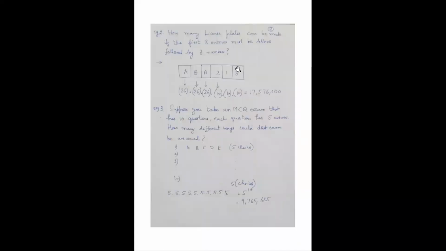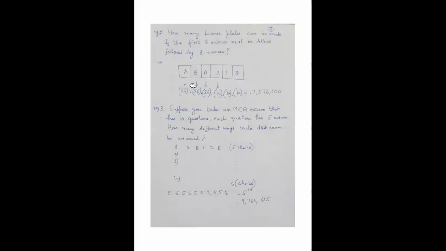Right. So let's take another example. How many license plates can be made if the first three entries must be letters followed by 3 numbers? So you have to develop license plates. The first 3 entries need to be letters, and the next 3 entries need to be digits. Since the English alphabet has 26 letters, that means the first